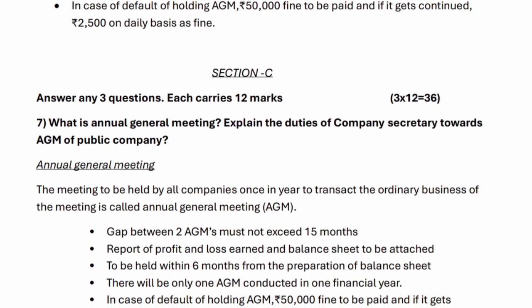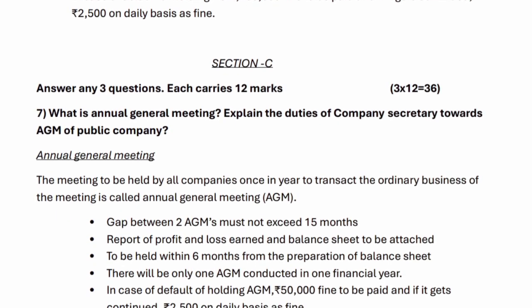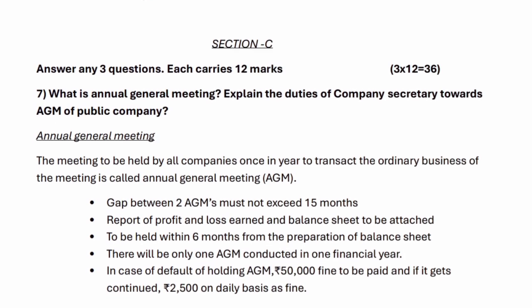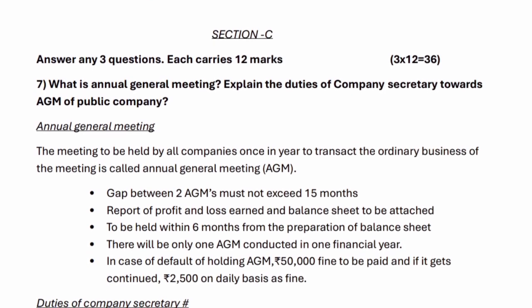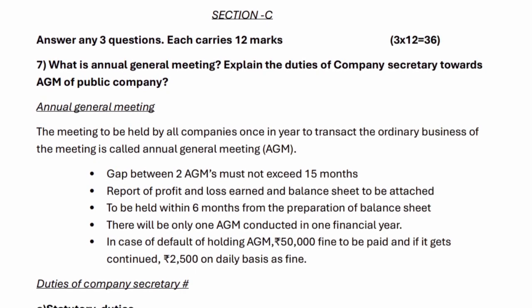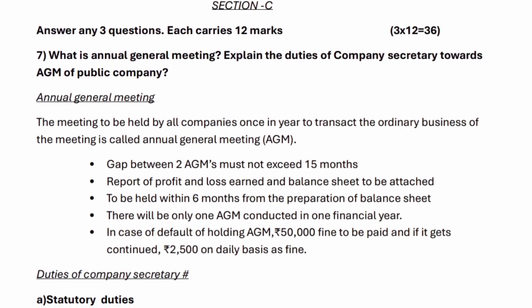7. What is annual general meeting? Explain the duties of company secretary towards AGM of public company. Annual general meeting. The meeting to be held by all companies once in a year to transact the ordinary business of the meeting is called annual general meeting, AGM.